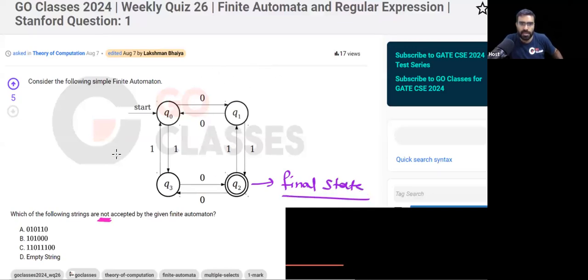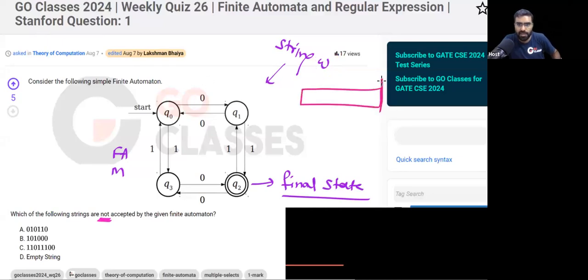If I give some string W to this finite automata M, when can I say this string will be accepted? This string will be accepted if and only if, when you read the entire string W, at the end of the string, you must be in one of the final states. After consuming the entire string, you must be in one of the final states.